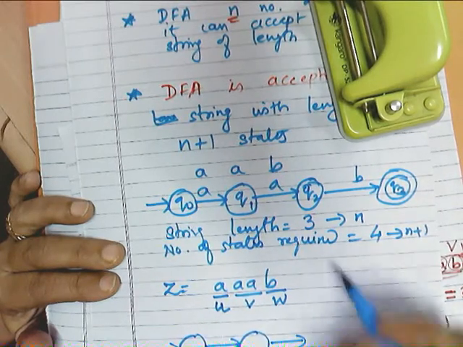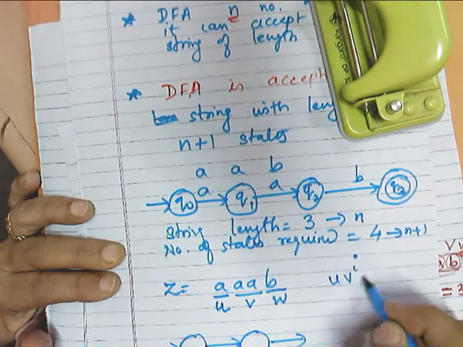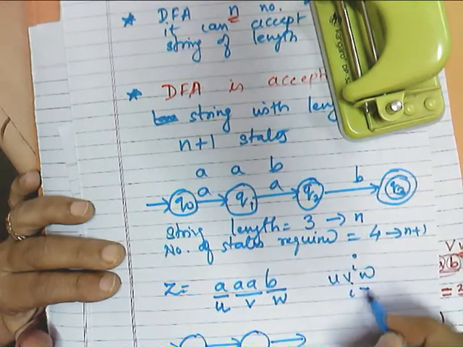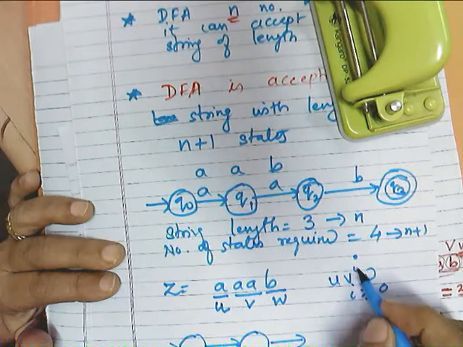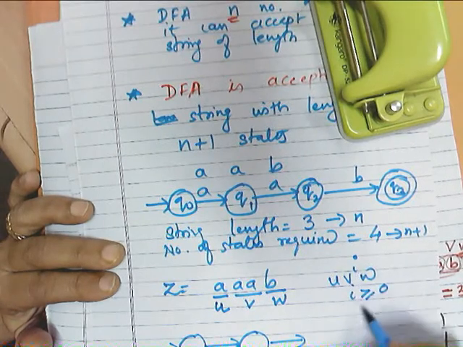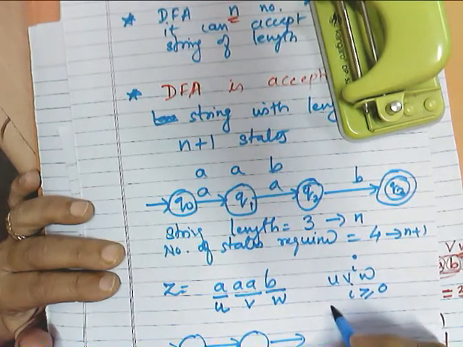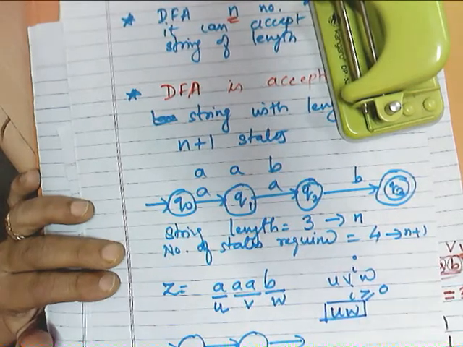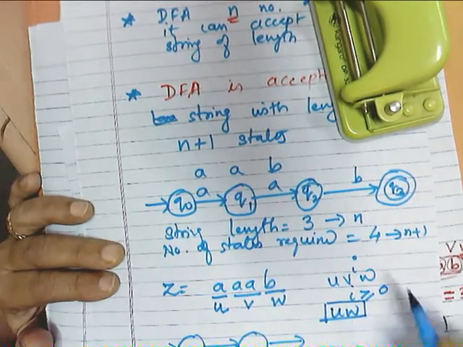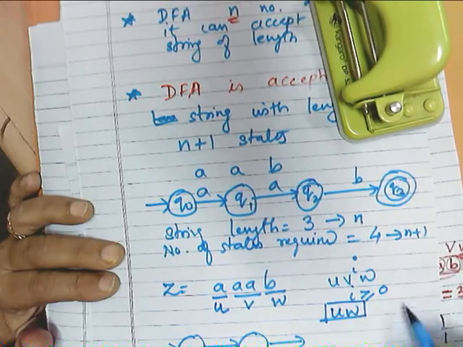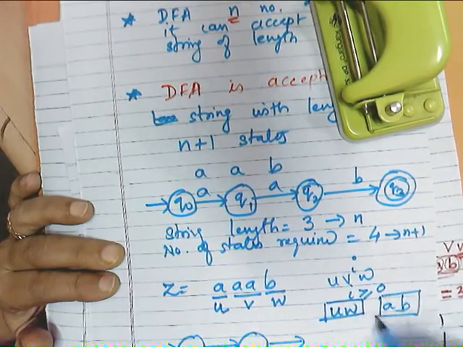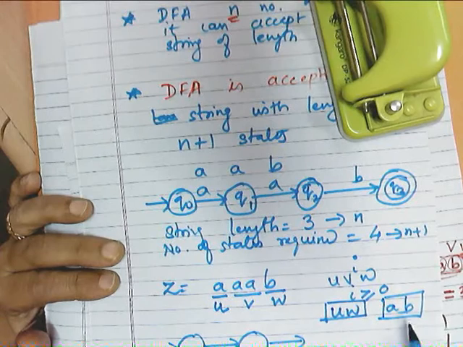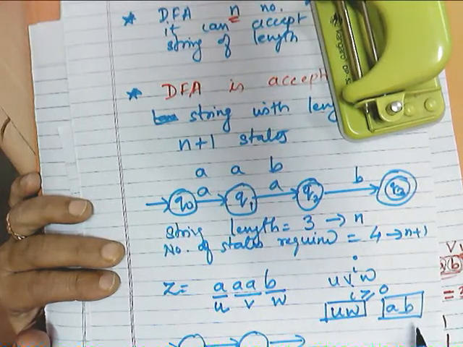So the strings as per u v^i w, where i is greater than or equal to 0. If I write i equal to 0, then u w should also be in the language. So u w will be what in this case? ab is there in the language. But what about the next case?